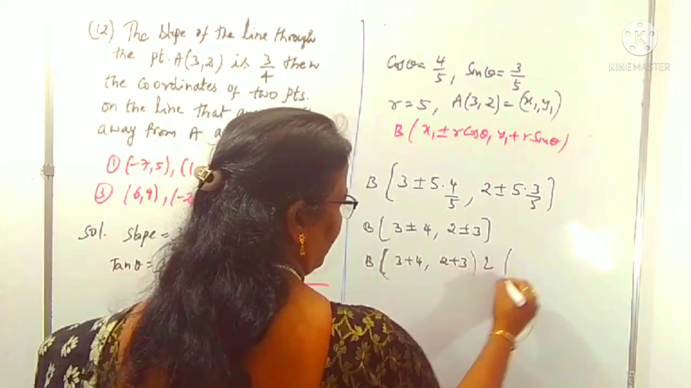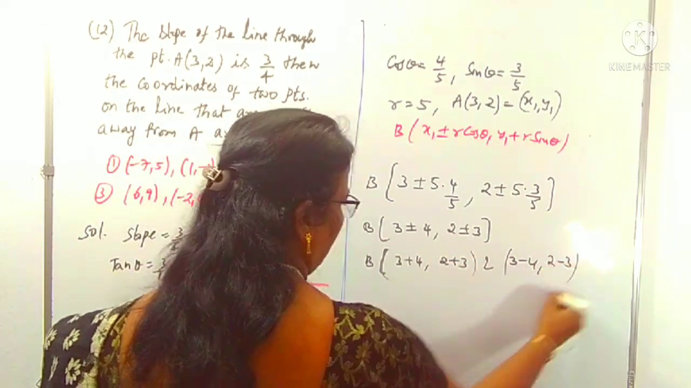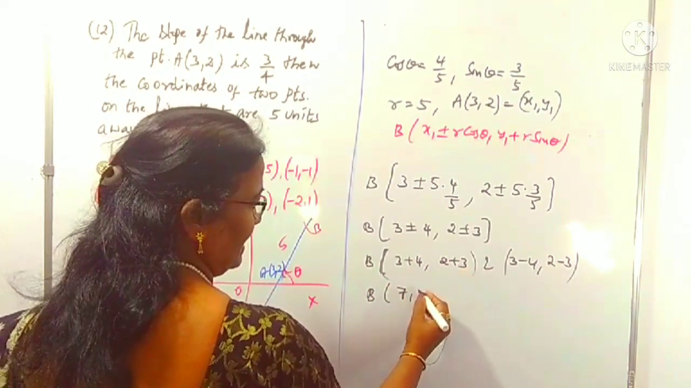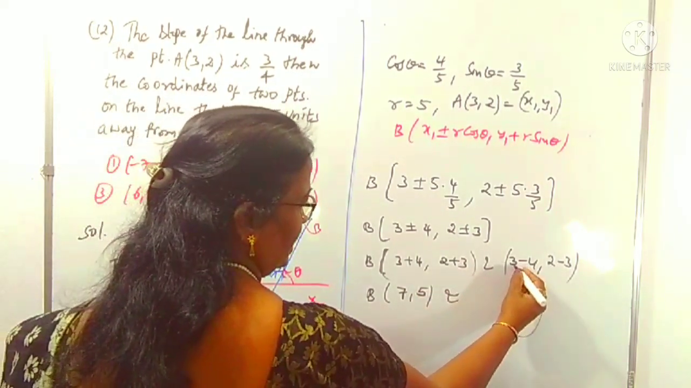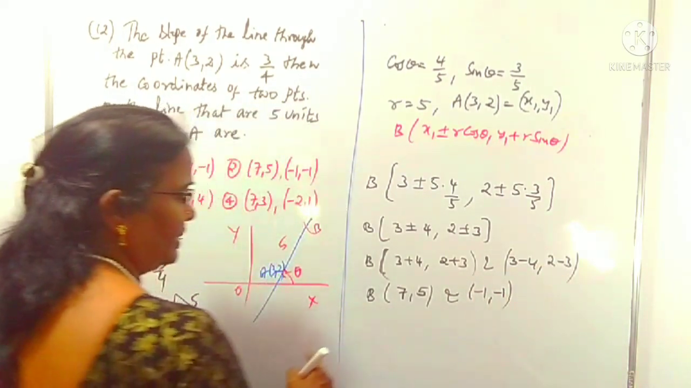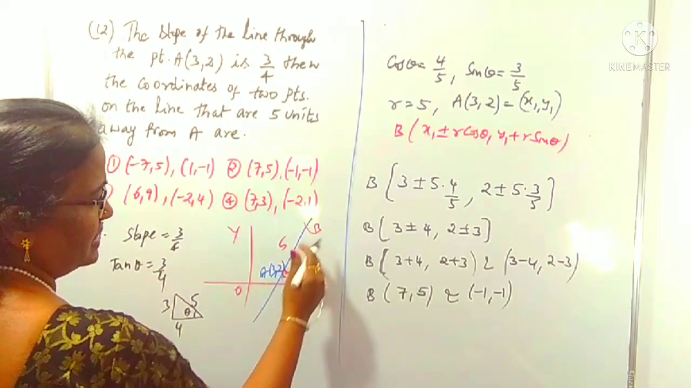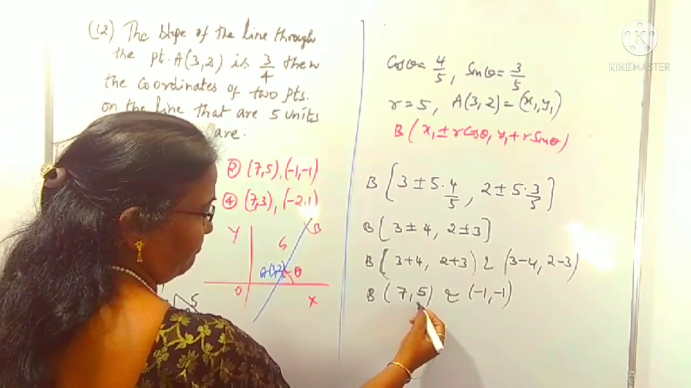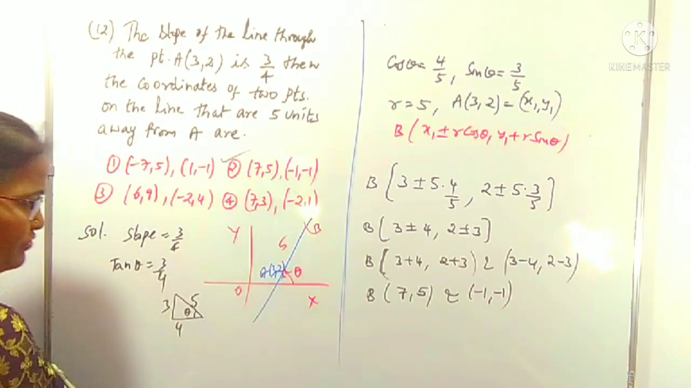And what is the other point? Both are minus, that is 3 minus 4, comma, 2 minus 3. Now what are these coordinates? B coordinates are 3 plus 4, 7, and 2 plus 3, 5. 7 comma 5, right. And what is the other point? 3 minus 4 is minus 1, 2 minus 3 is also minus 1. Like that we get the 2 points, which are also the 2 points of B. It is not mentioned as B, but for our convenience you can take it as B. The required points are 7, 5 and minus 1, minus 1. Which option? Yes, it is clearly the second option.